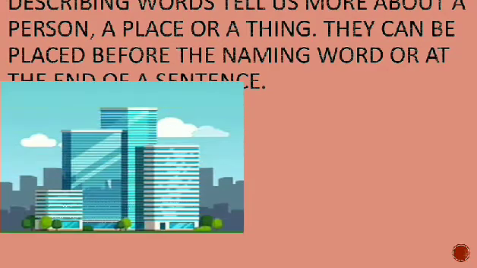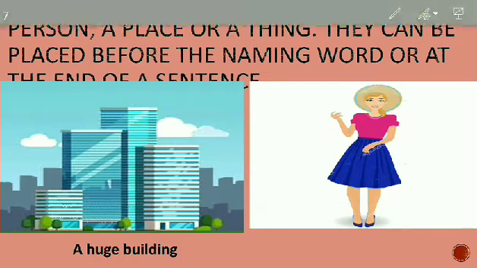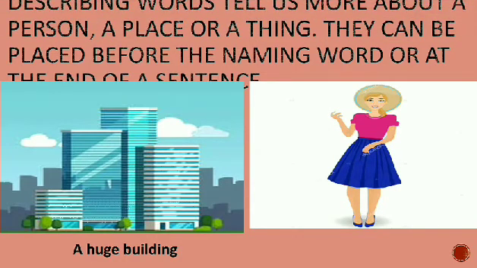Let's see with the help of a picture. This is the picture of a building. So what kind of building is it? It is a huge building. The word huge tells us more about the kind of building, its structure or shape. Another, here the girl is wearing a skirt. Now what kind of skirt? The skirt is blue, okay?